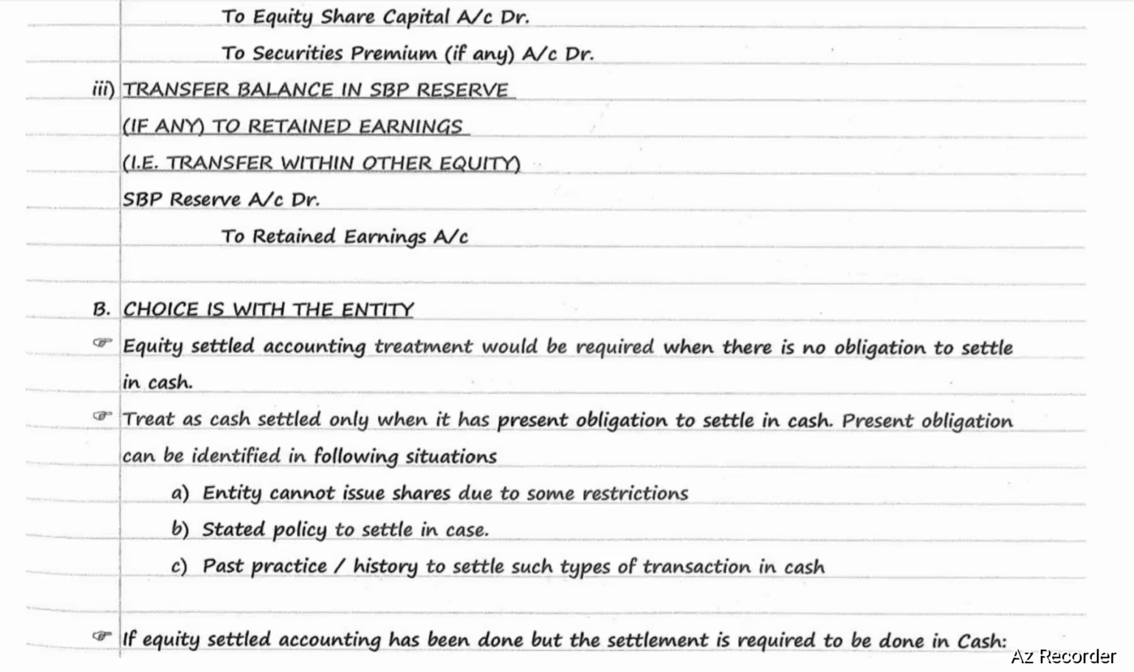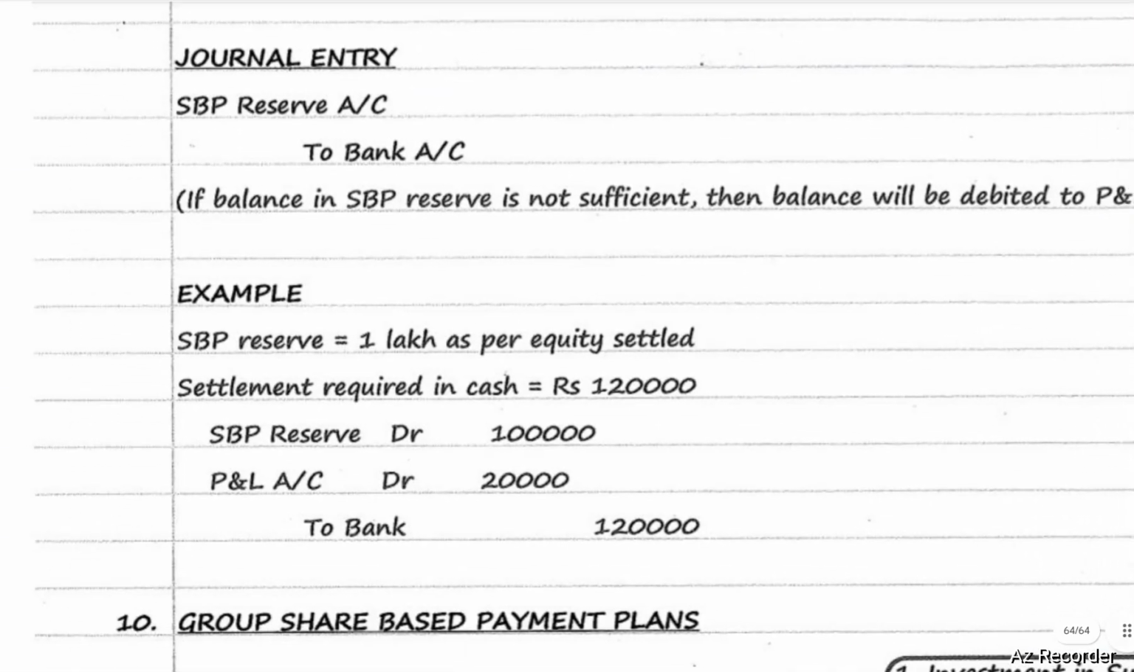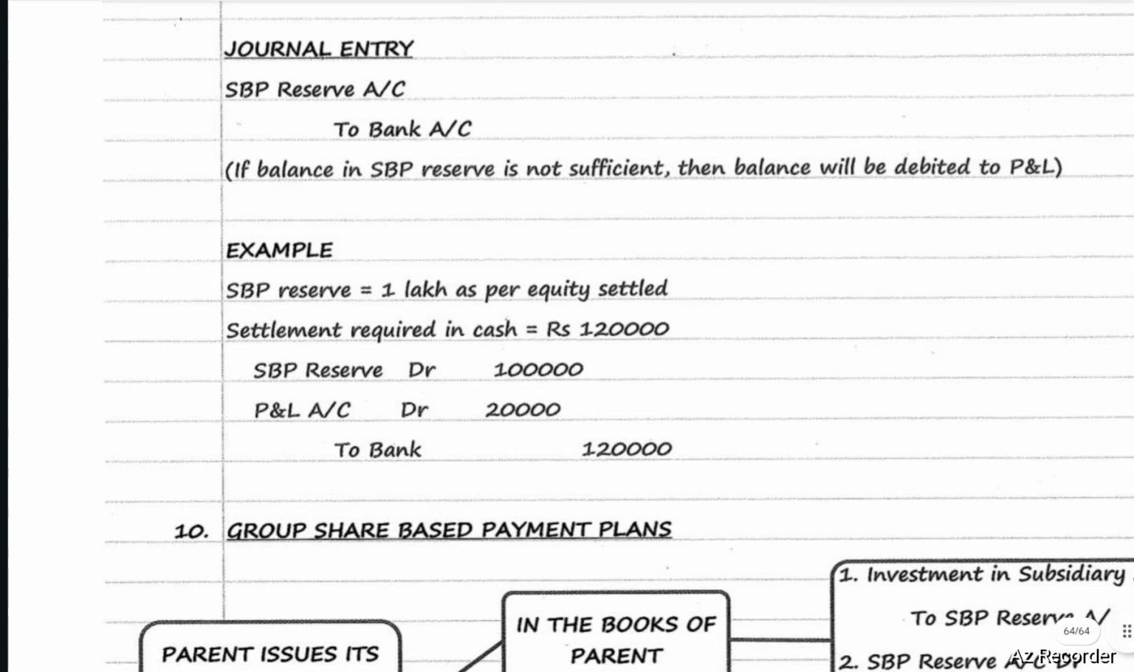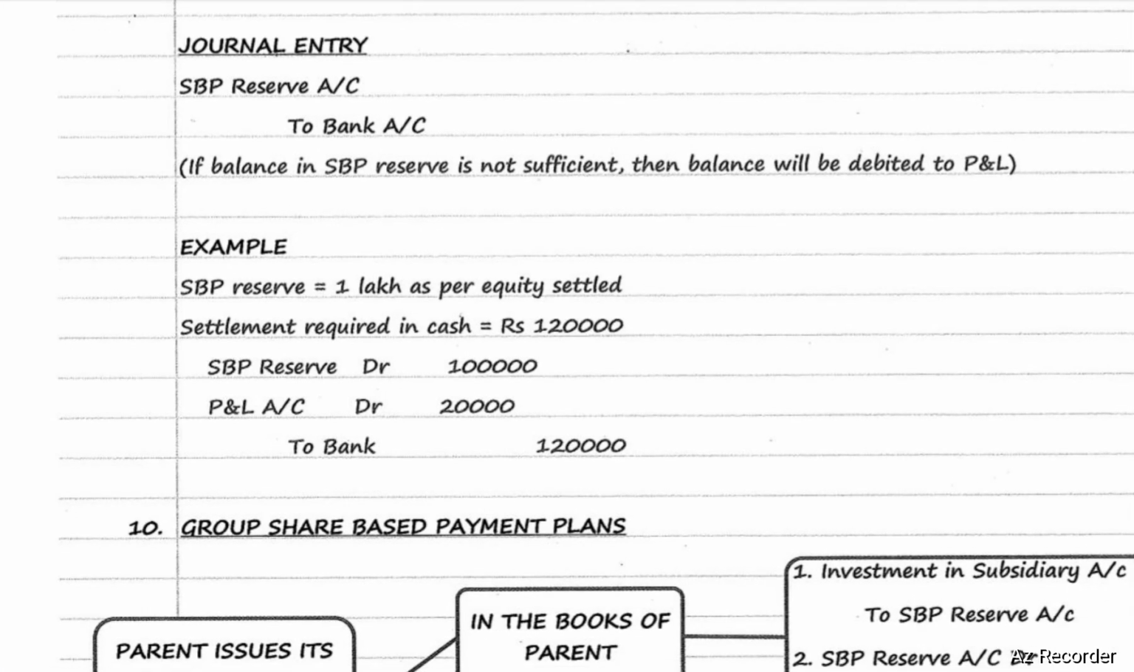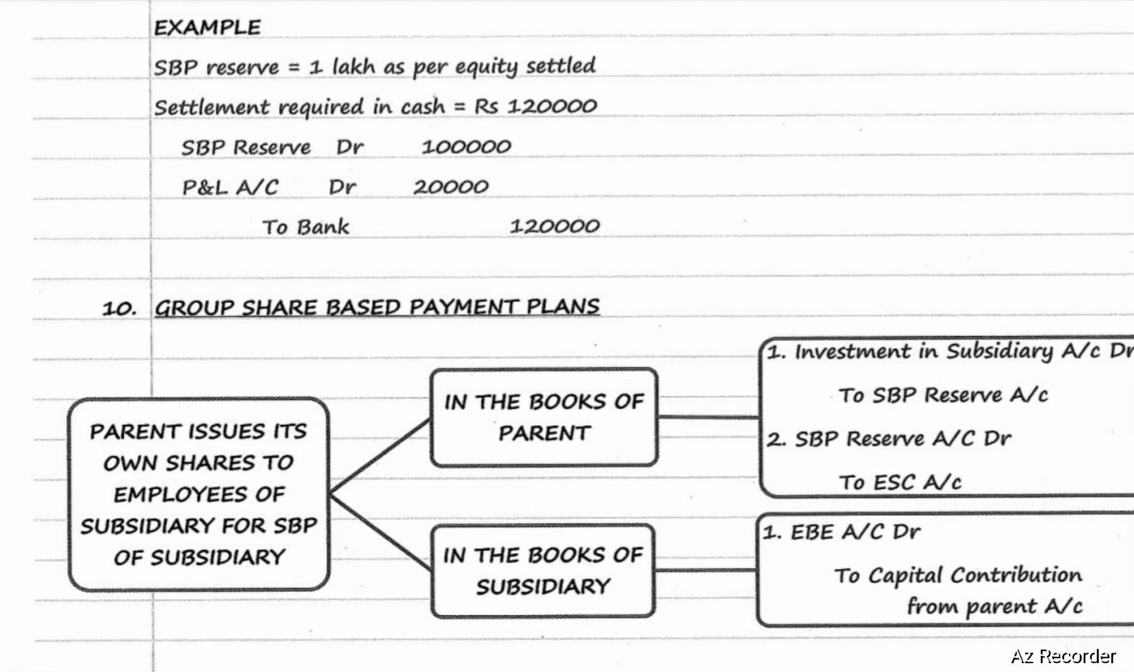If equity settle accounting has been done, but the settlement is required to be done in cash, then the entry will be SBP reserve account debit to bank account. If balance in SBP reserve is not sufficient, then balance will be debited to P&L account. Example, SBP reserve 1 lakh per equity settled. Settlement required in cash 1 lakh 20. The entry will be SBP reserve account debit 1 lakh, P&L account debit 20,000 to bank account 1 lakh 20,000.